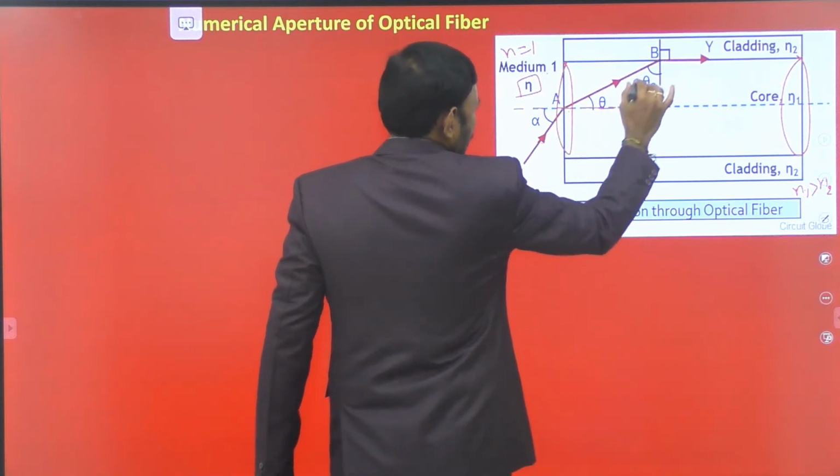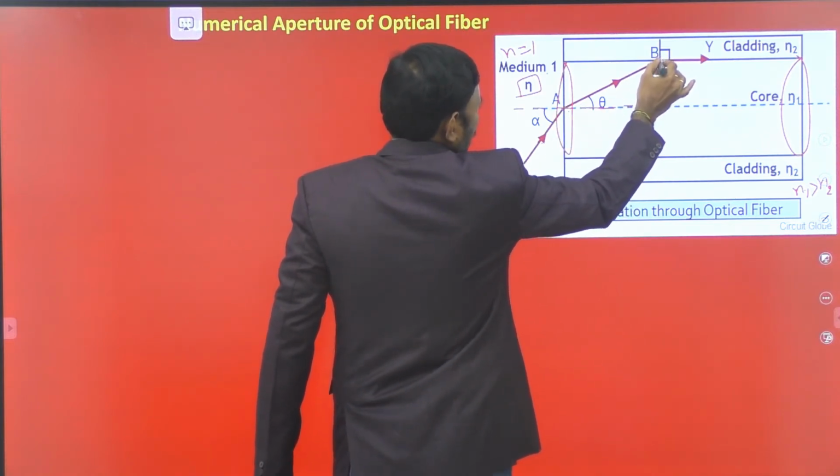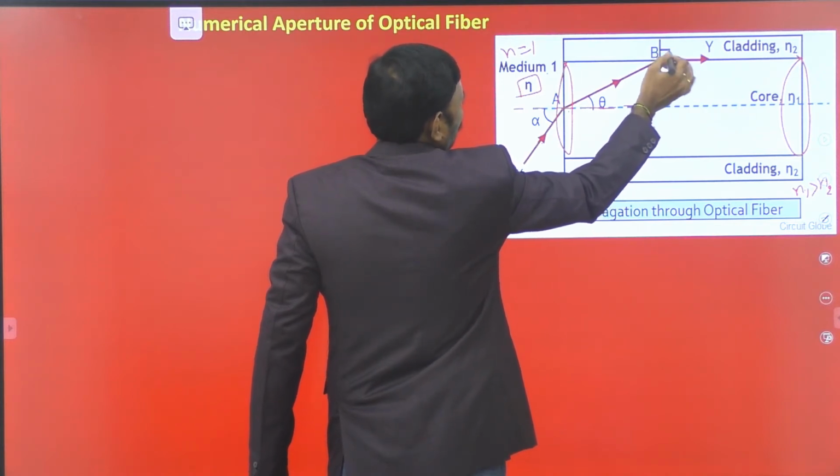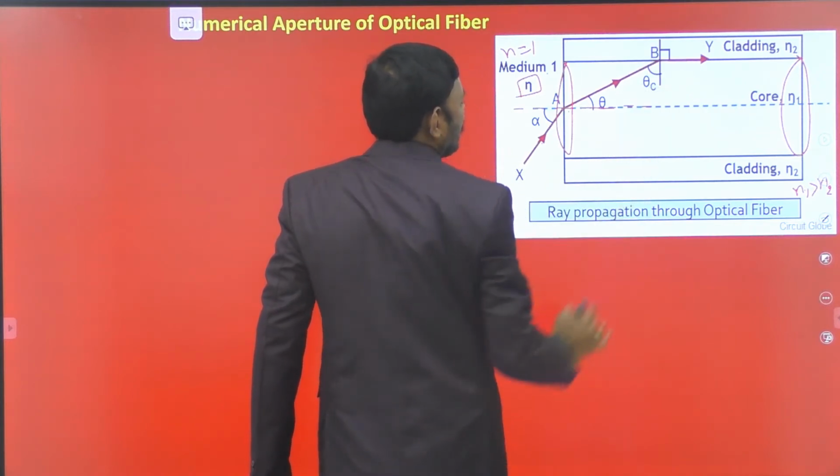And this refracted ray is incident at this interface of core and cladding. This is what we discussed so far. So far we discussed this form of internal reflection.